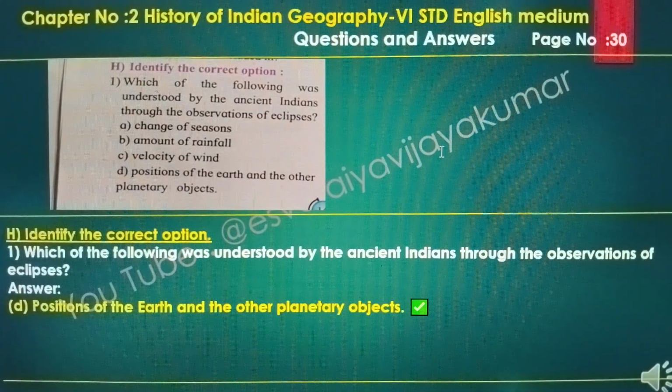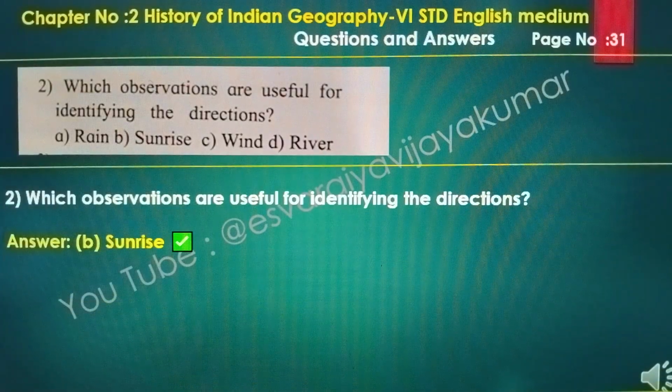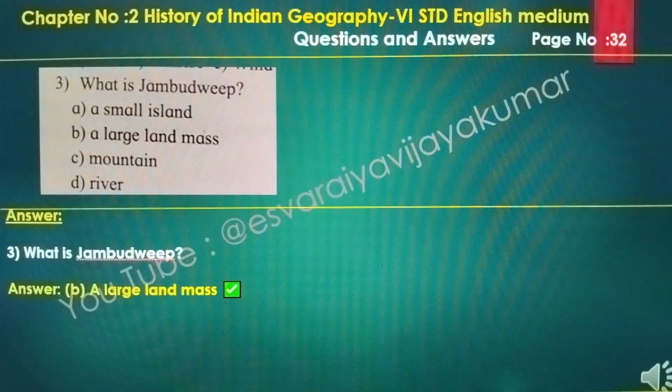Identify the correct options. Which of the following was understood by the ancient Indians through the observations of eclipses? The answer of these questions: D. Positions of the earth and the other planetary objects. Second one, which observations are useful for identifying the directions? Sunrise. B. Third one, which is Jambudeep, a large land mass.